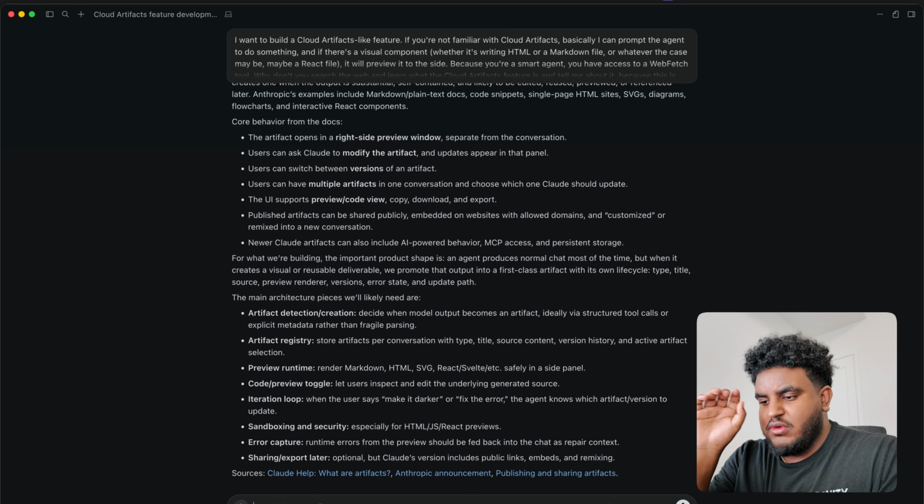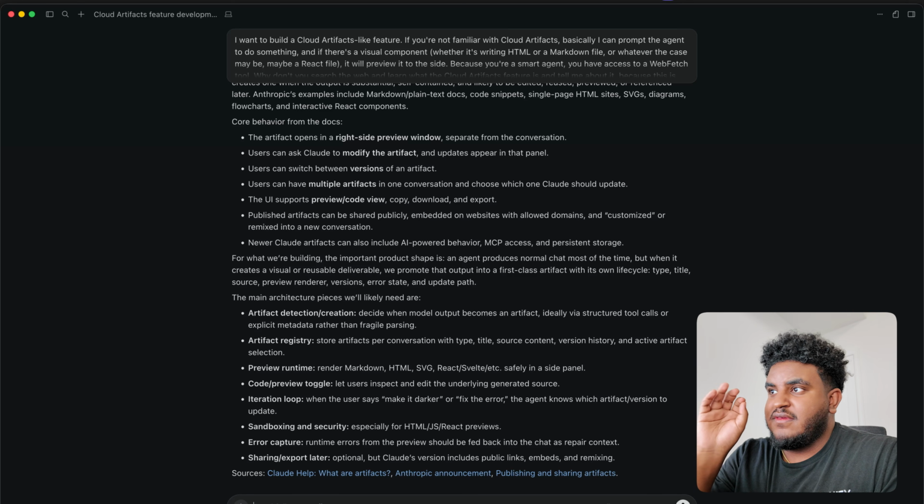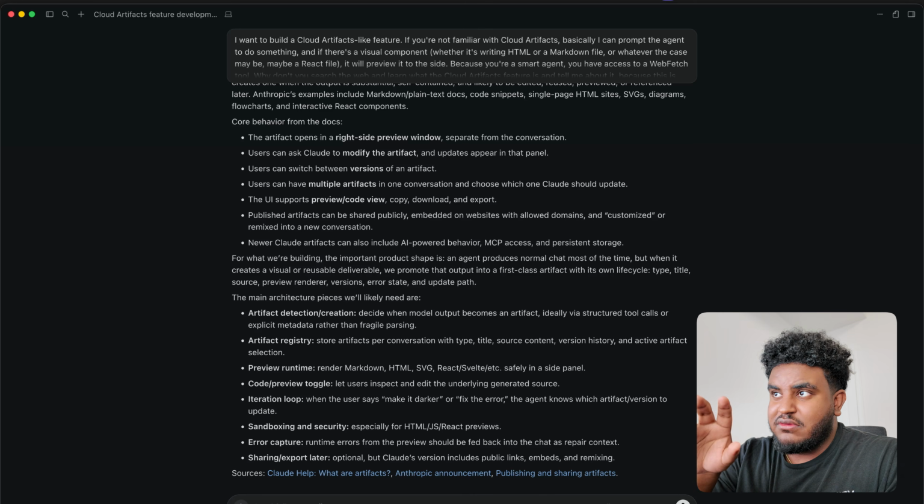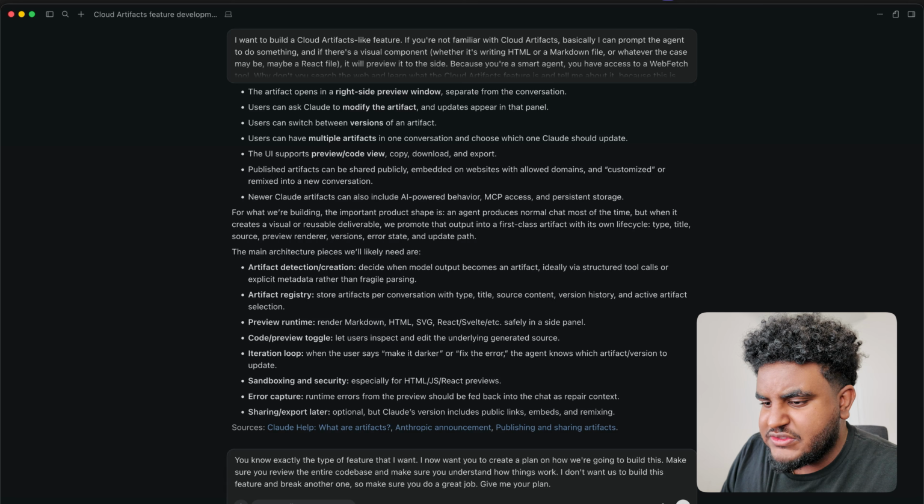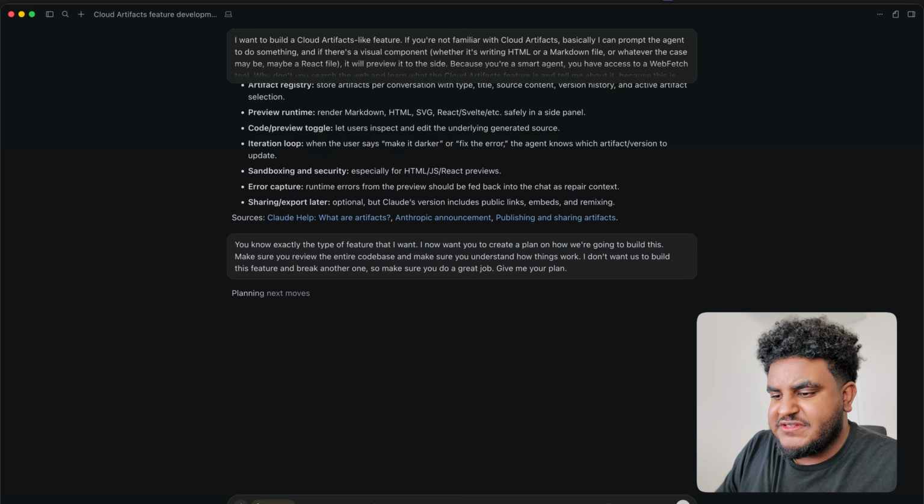Now, this is what I'm going to do. You know exactly the type of feature that I want. I now want you to create a plan on how we're going to build this. Make sure you review the entire code base. Make sure you understand how things work. I don't want us to build this feature for the cost of breaking another one. So make sure you do a great job. And yeah, give me your plan. So it's going to generate a plan. Let me go to plan mode. It's going to generate a plan.